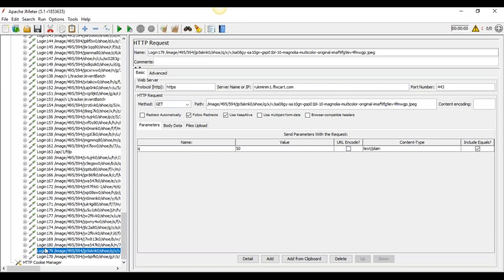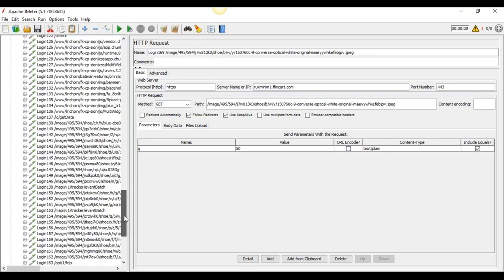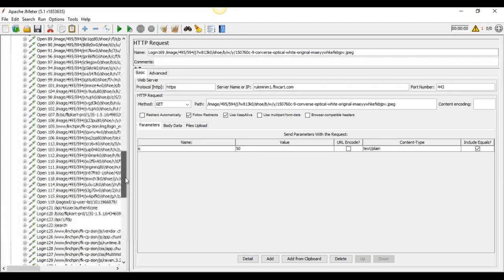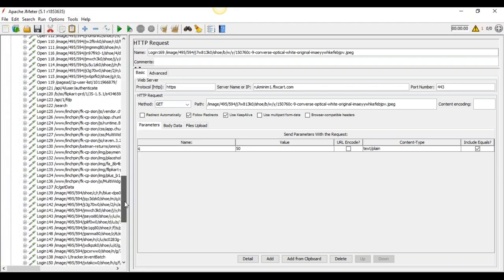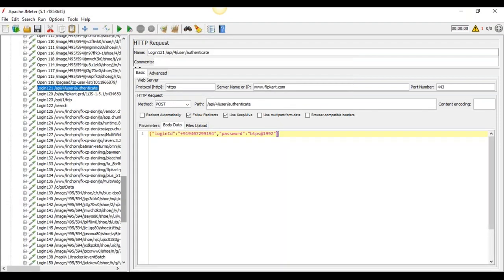So I'm just talking about the login. In login, I have entered the user and the password.